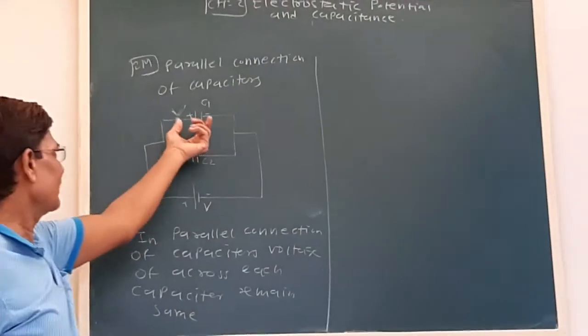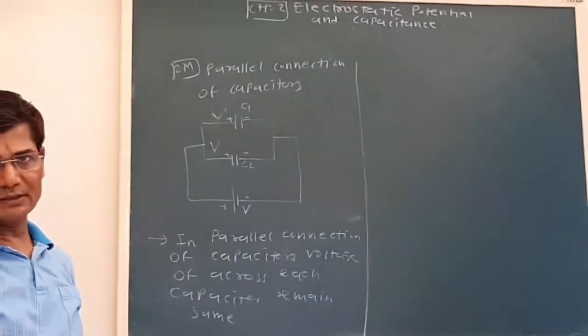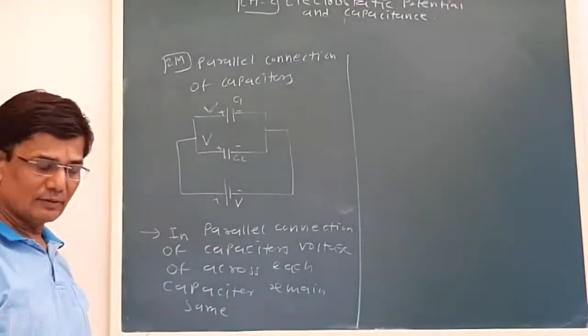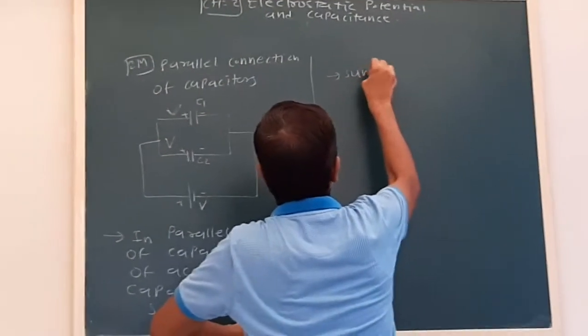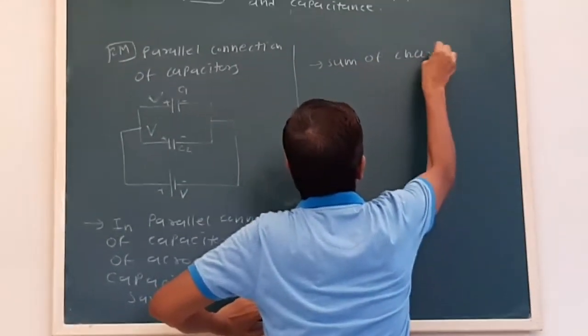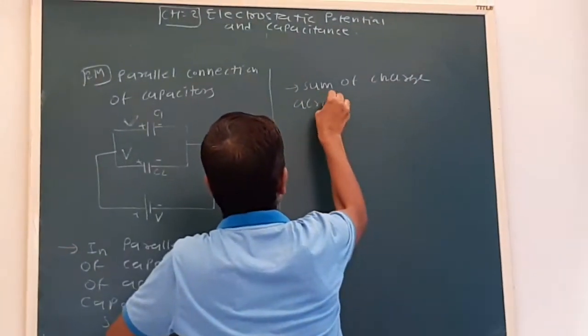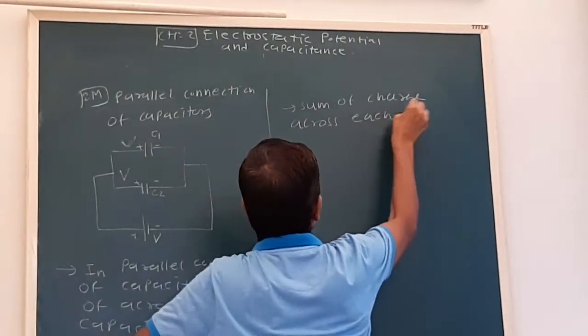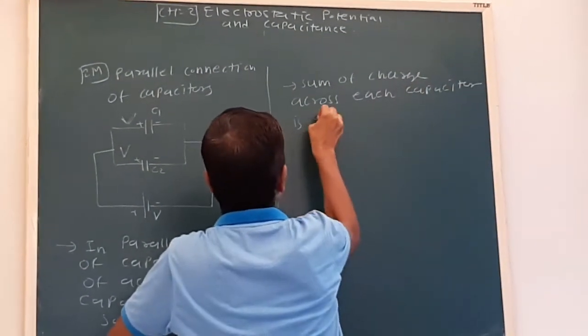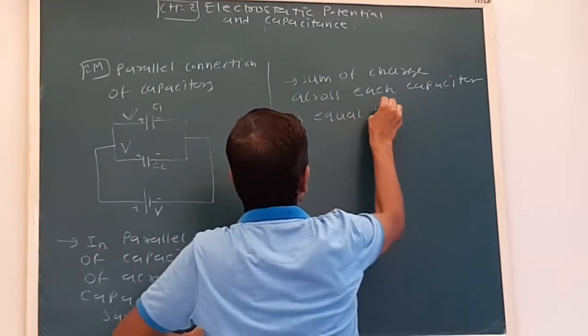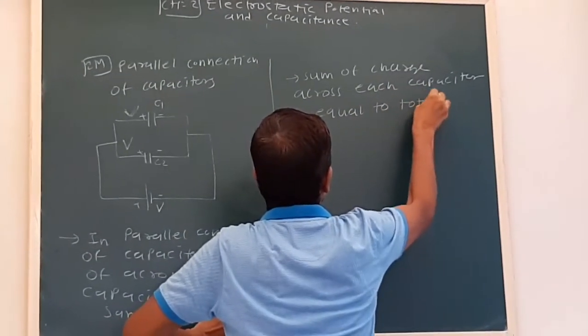Suppose we connect a voltmeter here or here, we will get the same value of the potential, which will be equal to the supply voltage. And the sum of the charge across each capacitor is equal to the total charge.